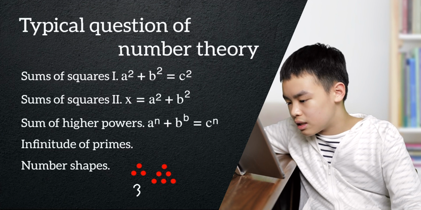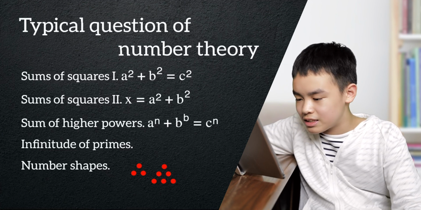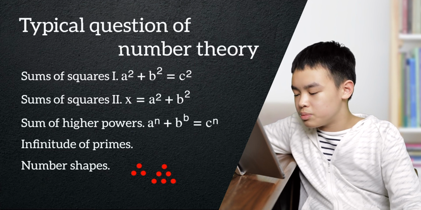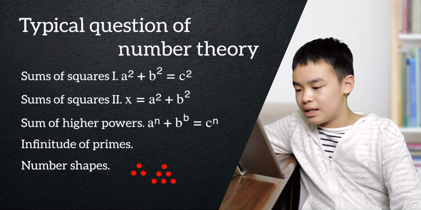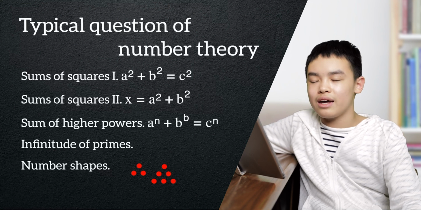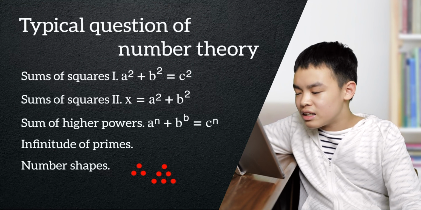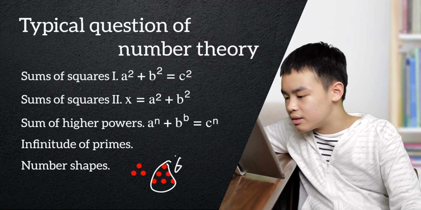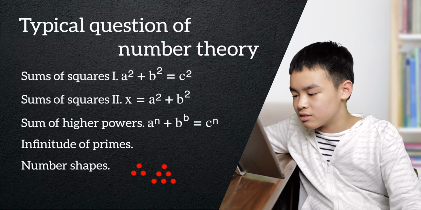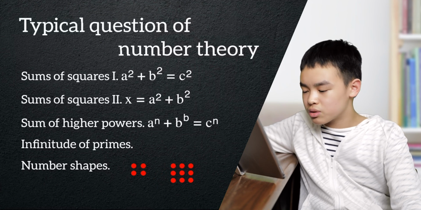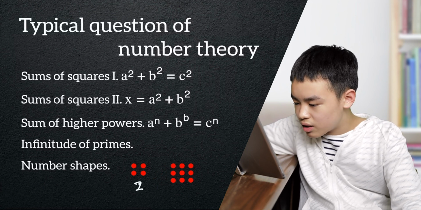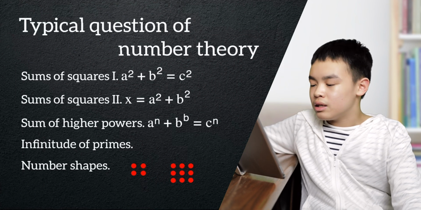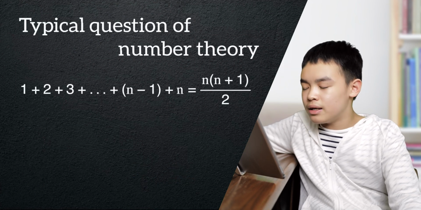3 is a triangular number, and that is number shapes, like how you can arrange a number of dots to be a shape. That is the easiest way I can think that I can explain it. And also there are 6 dots in this triangle, and of course 6 is another triangular number. Now it also goes for squares. 2 squared is 4, and look at this, 4 dots forms a square. 9 is also a square number.